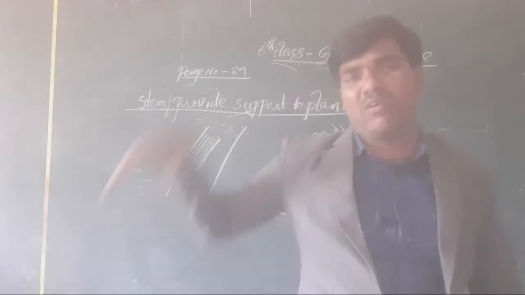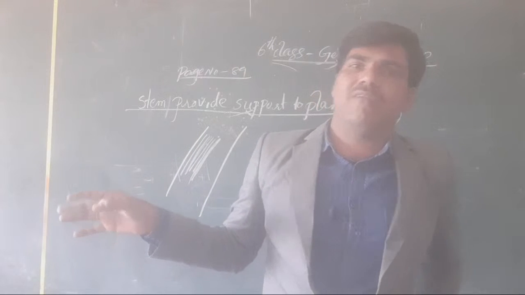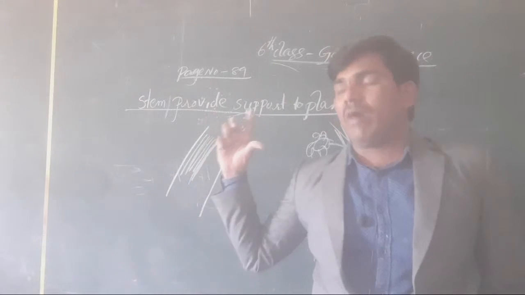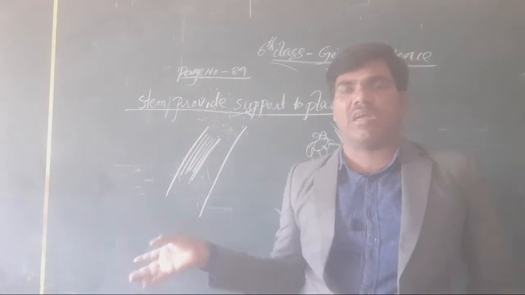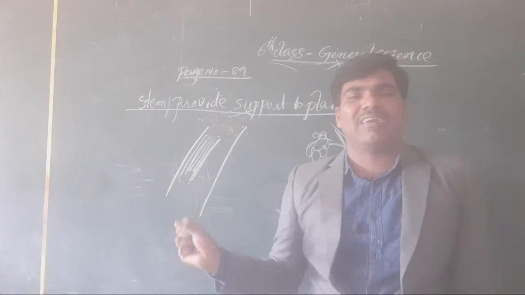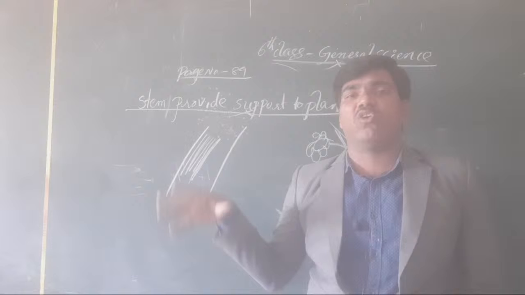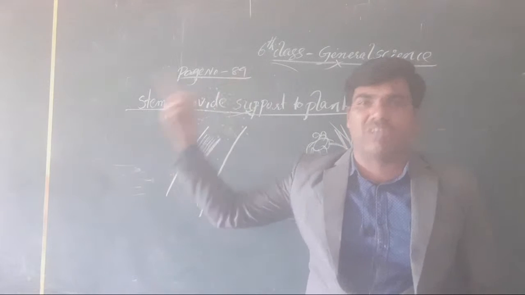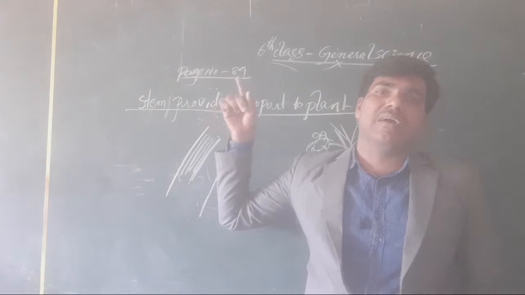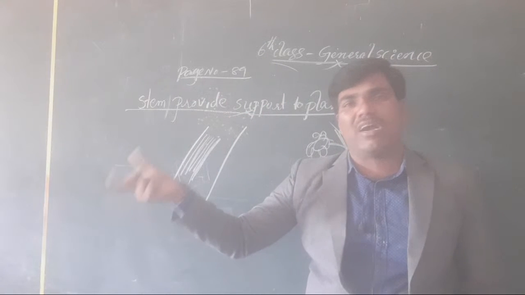It is correct or not? Every part in the plants apart from the roots, every part like a leaf, like buds, like flowers, like fruits, is connected to the stem or not? Yeah, everything is connected to the stem only. Why is it connected to the stem? Like that, whatever our red color ink is absorbed through the roots and it is sent to the stem, because of that red color ink spots on the leaf or otherwise on the flower, what will be shown?